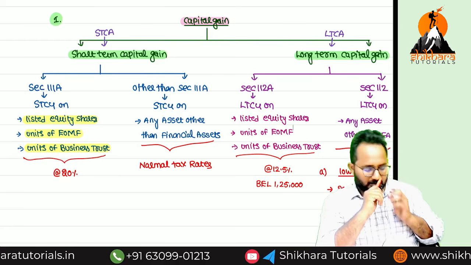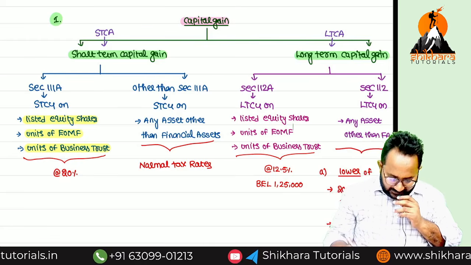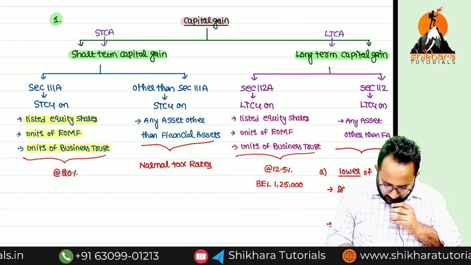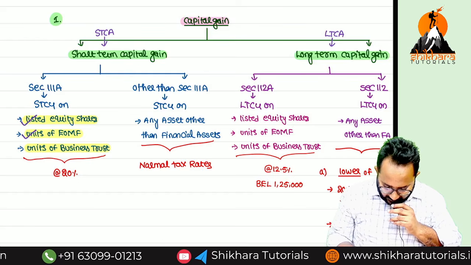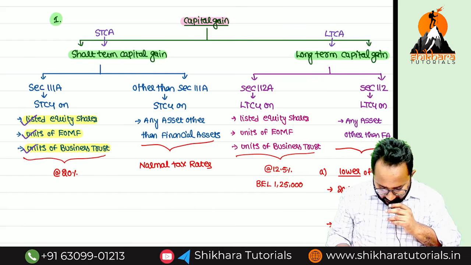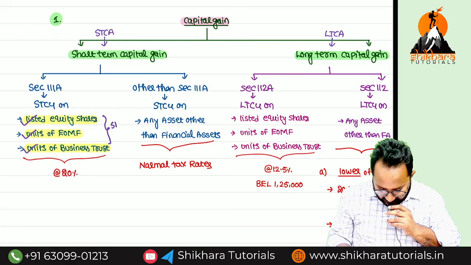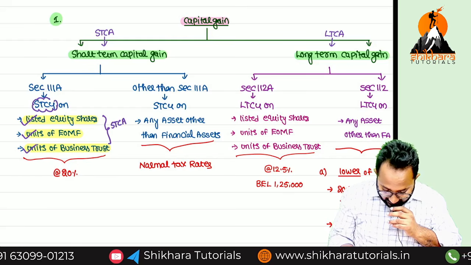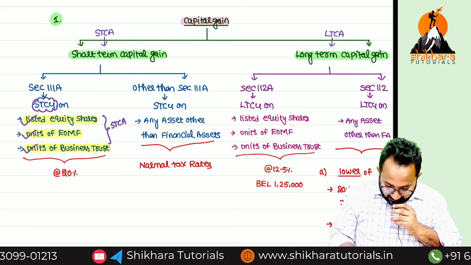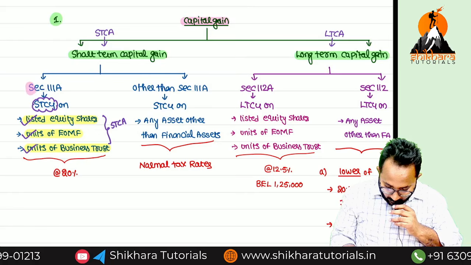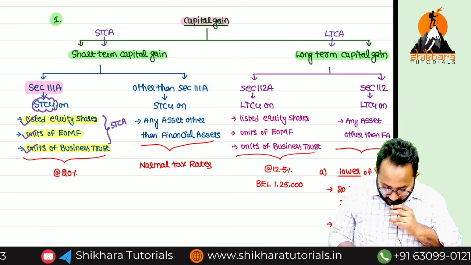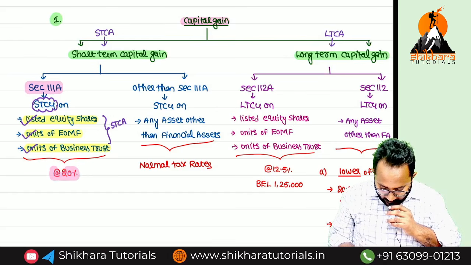Okay, what are the capital assets we have to remember, ma? Listed equity shares, equity oriented mutual fund units, units of business trust. If these 3 capital assets are short term, if you got short term capital gain on these 3, that is taxable under which section, ma? 111A. What is the section number? 111A. What is the special tax rate? 20%.